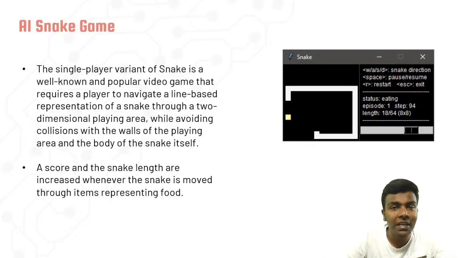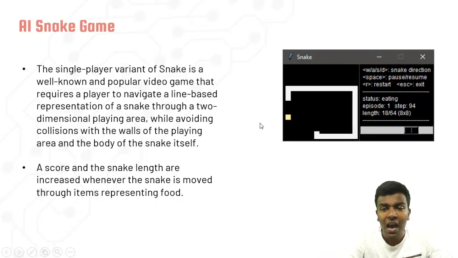So this is about the snake game, right? I hope you all have played the snake game. We are going to use this snake game to design it. Talking about the window, this white part is the snake, and another white square represents the egg.